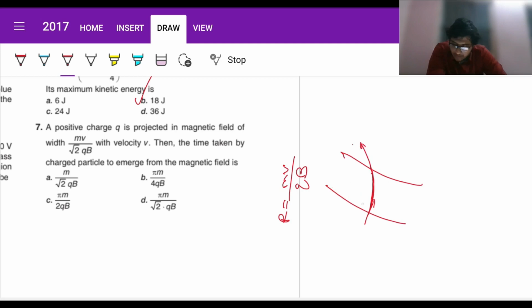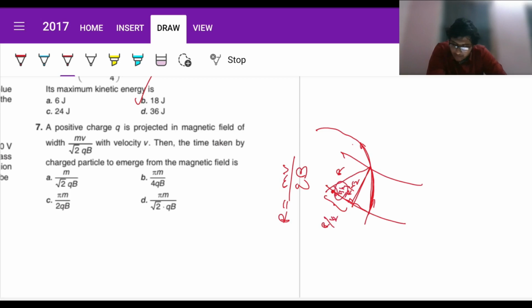Fine. So let us assume this was the original circle, and assuming this is the center, this is r, and this is the width. Width is given to be r by root 2. Since this is perpendicular and this is r, this length should also be r by root 2, which means this angle should be pi by 4.